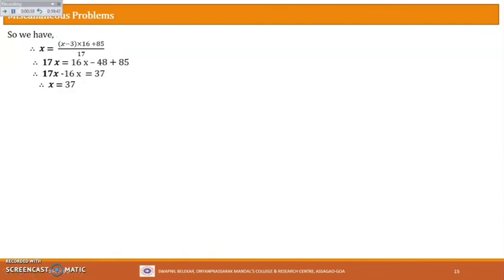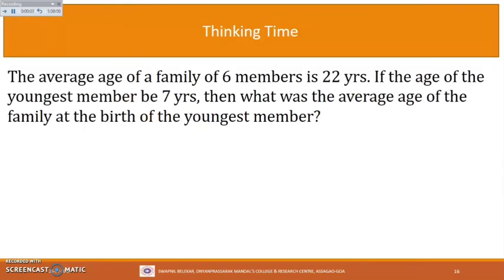That's all for today. Hope you have understood the problems we solved in this presentation. But before we end this presentation, let me put a question to teach your brain cells. Here it is. The average age of a family of 6 members is 22 years. If the age of the youngest member is 7 years, then what was the average age of the family at the birth of the youngest member? Try to attempt this problem.